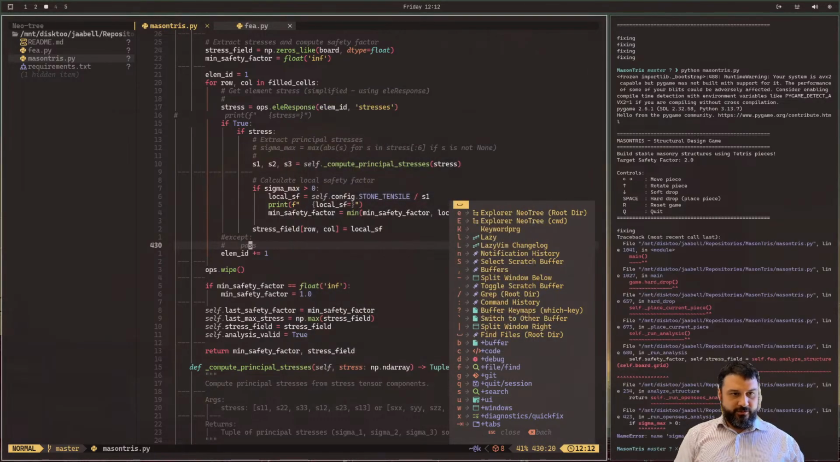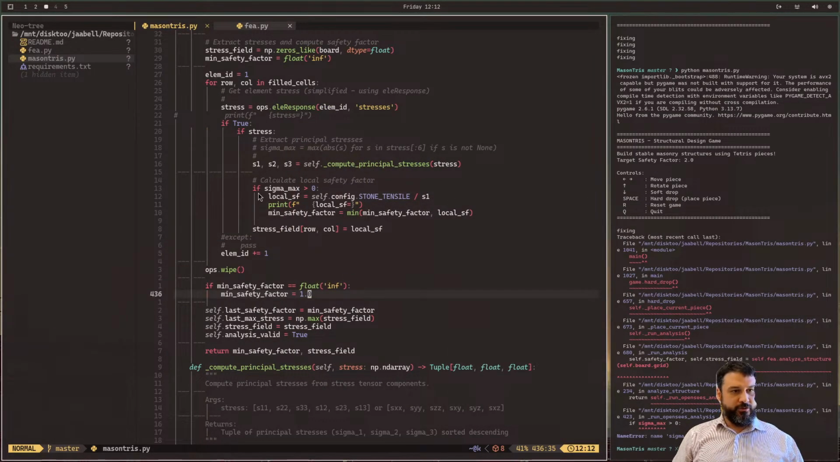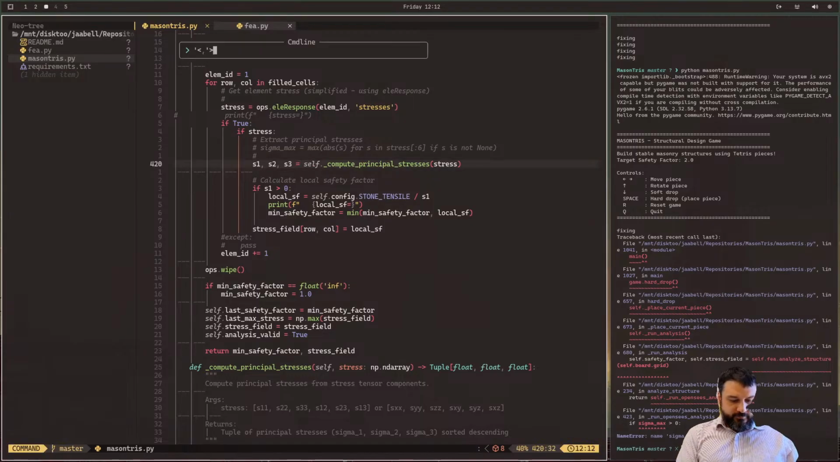Okay, so here, sigma max is not defined. Good. That's the problem. I am a dummy. So if sigma max, let's change that to S1. If S1 is greater than 0, local safety factor is going to be stone tensile. There should be a positive eigenvalue. There should be one.